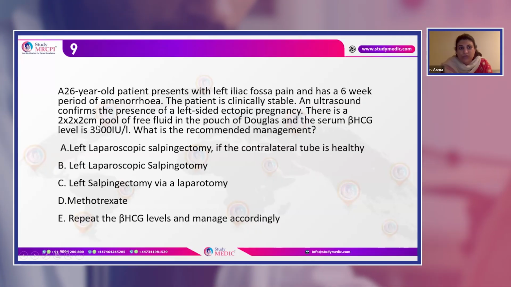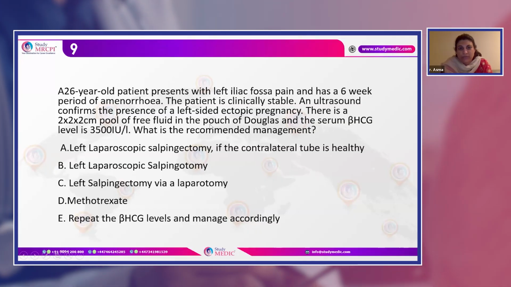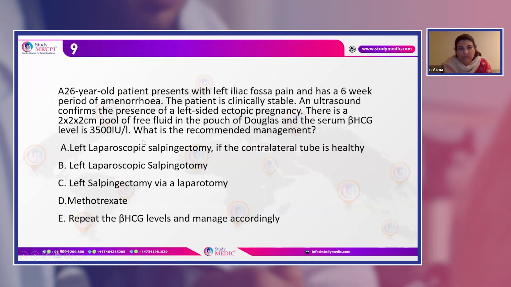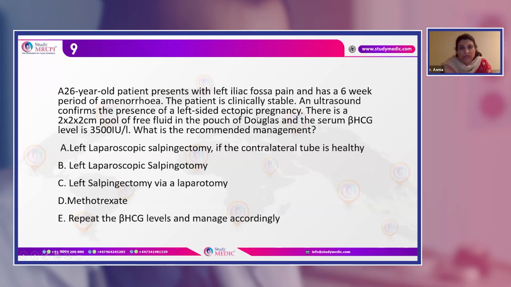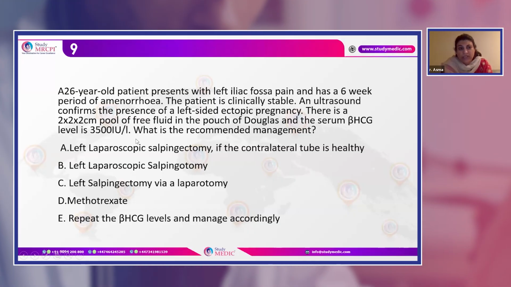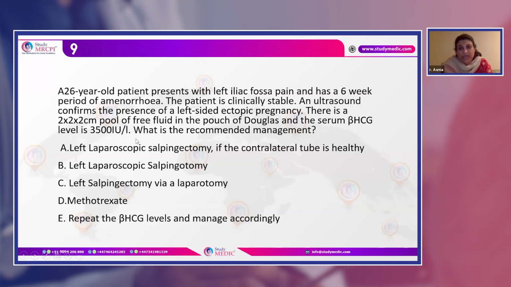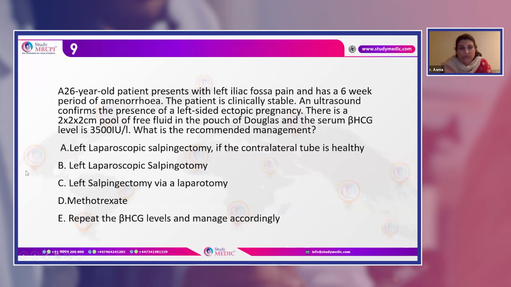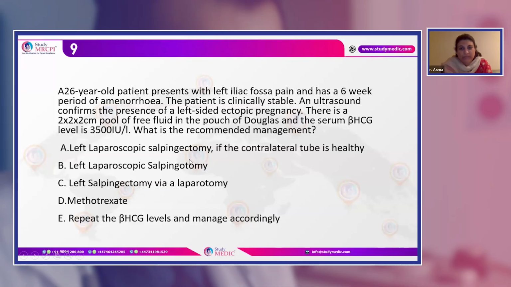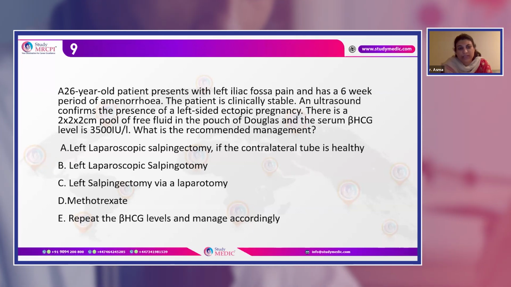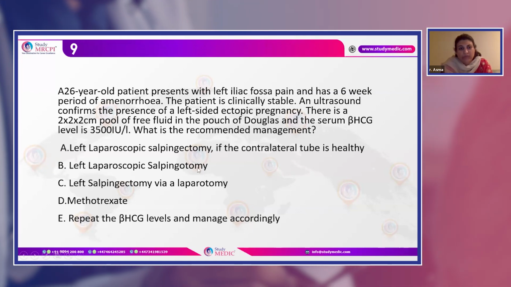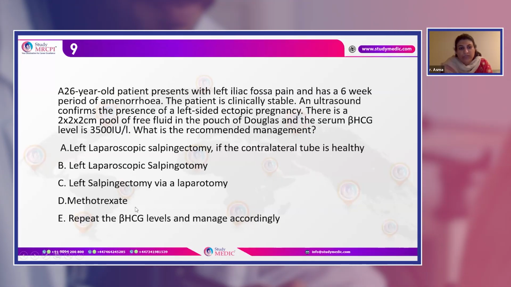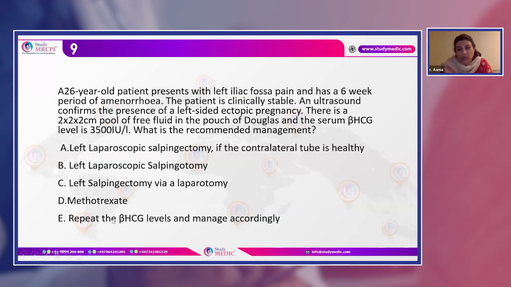There is a 2 x 2 x 2 centimeter pool of free fluid in the pouch of Douglas, and the serum beta HCG is about 3,500. Now, what is the recommended treatment? You see a mass on the left side, the beta HCG is going up, and she has pain. The options are: left laparoscopic salpingectomy if the contralateral tube is healthy, or salpingotomy, or left salpingectomy via a laparotomy, methotrexate, or repeat beta HCG levels and manage accordingly.